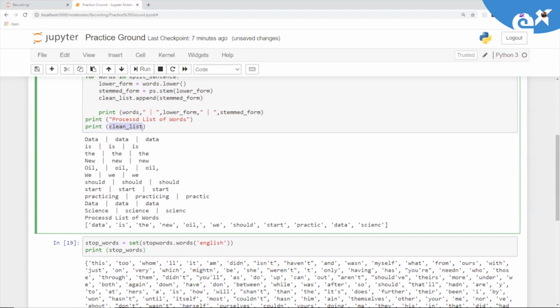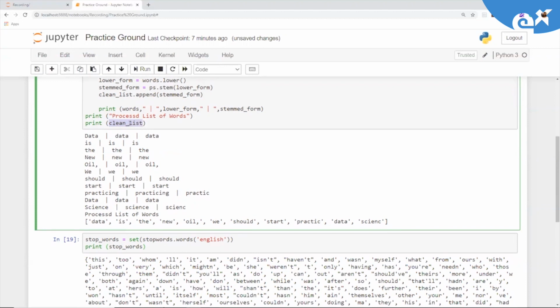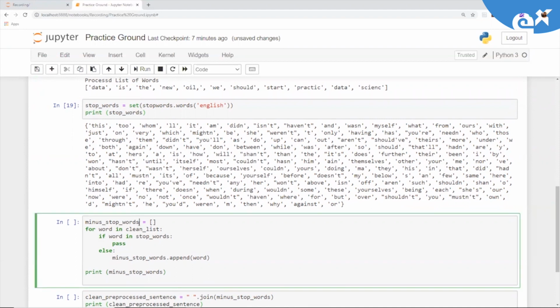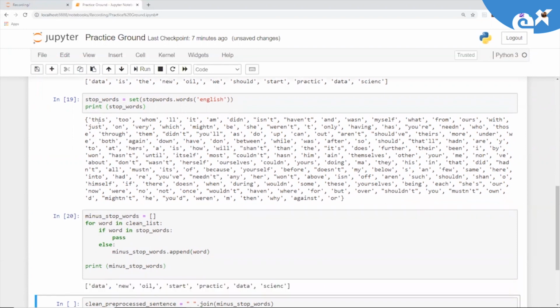So what we need to do, we simply need to discard all the words in this list which are part of our stop words. So for word in clean_list, if word in stop_word, then pass. Else, if it is not in stop_word, which we have defined here, append the word. So if you check the output, this is what our original raw data looks like after applying stemming and lemmatization.